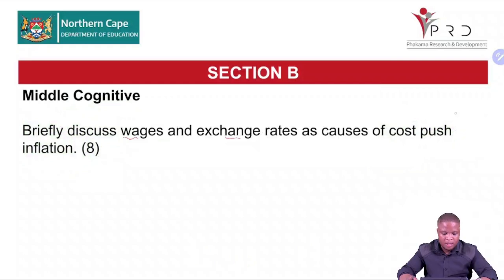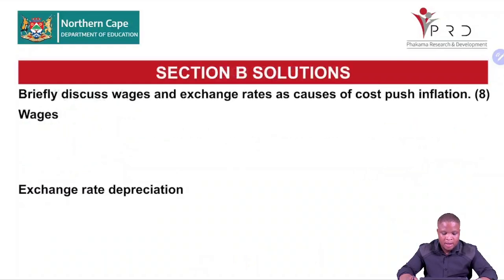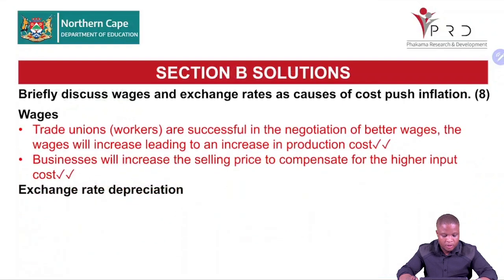Right, our time is up. Let's look at our responses. So remember, you need 2 points for wages and 2 points for exchange rate depreciation. Trade unions, workers are successful in negotiating better wages.